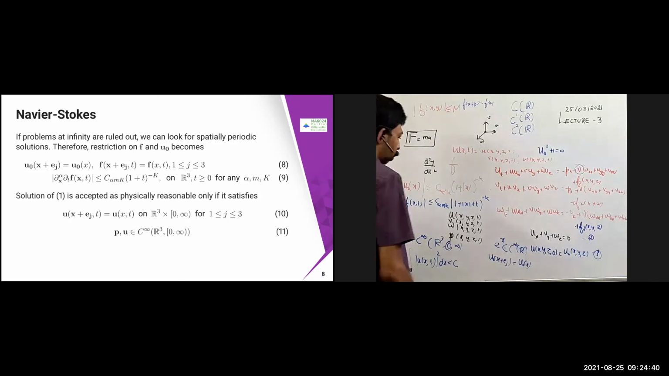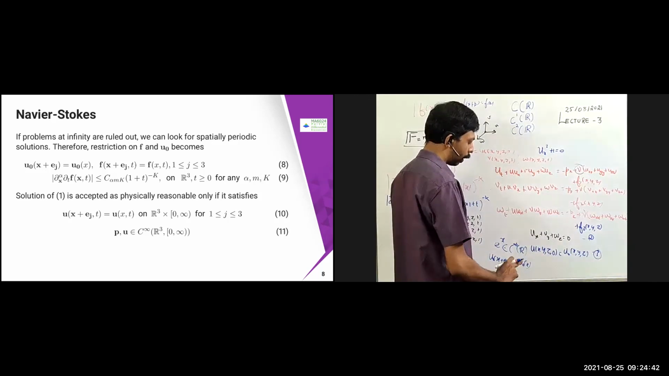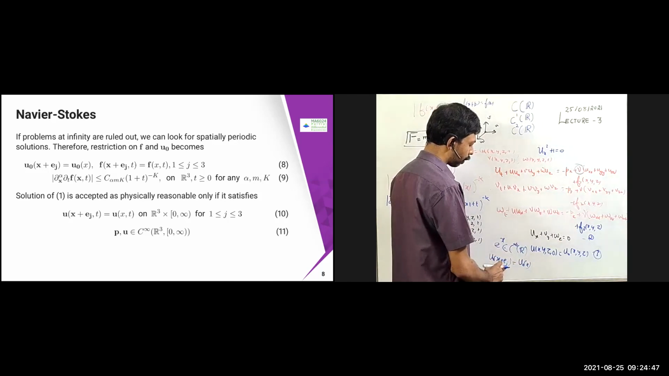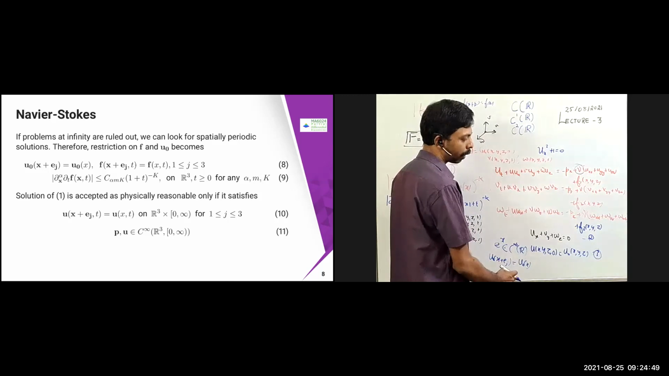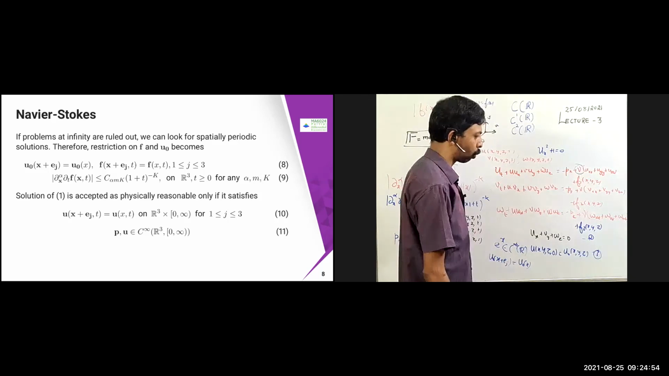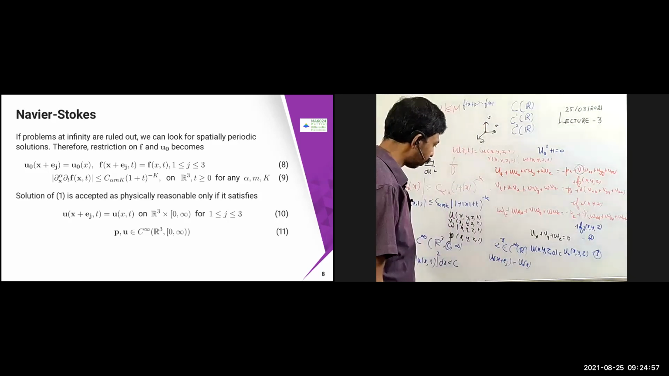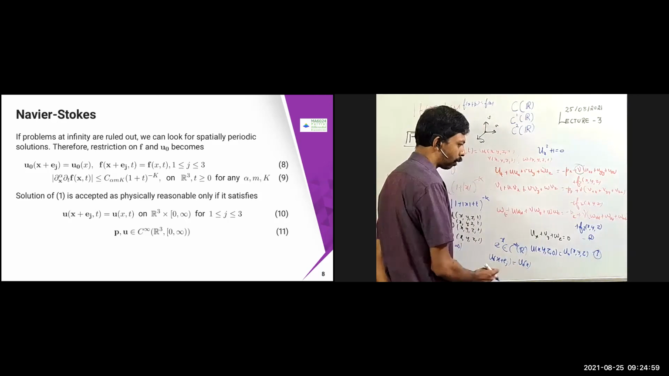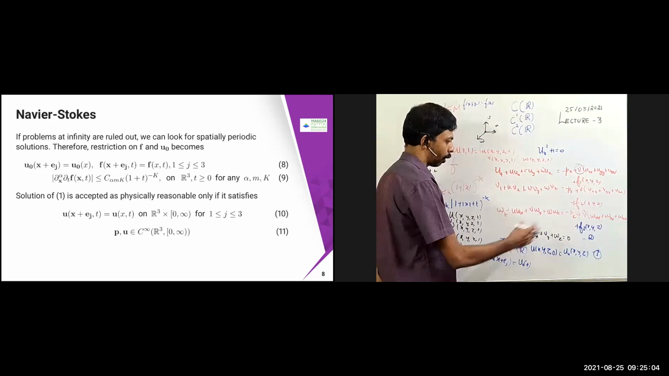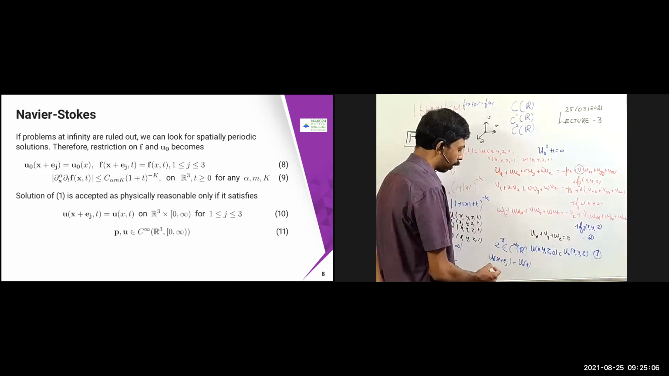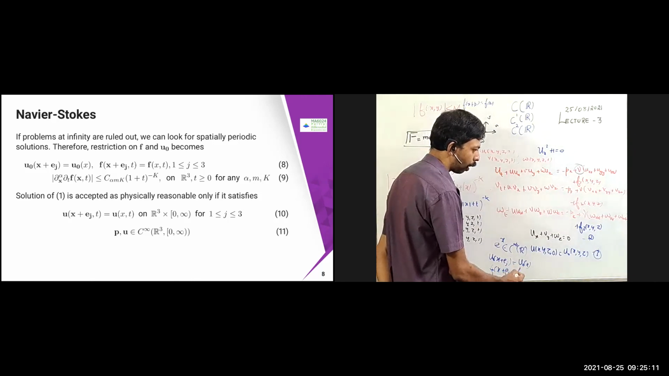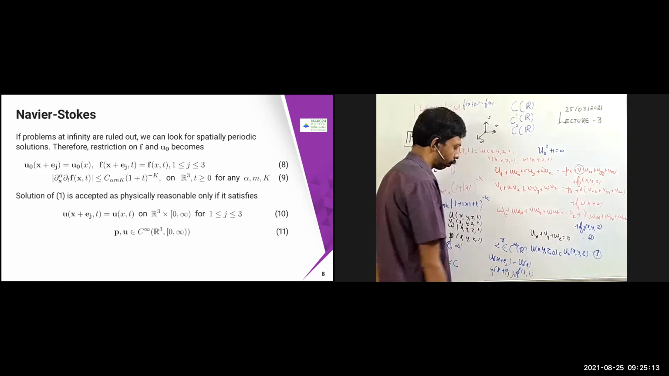Here x plus e_j means x plus e1, y plus e2, z plus e3. That's what I mean here. x plus e_j equal to u naught of x should be there. Similarly, you can put y plus e_j equal to u naught of y, z plus e_j equal to u naught of z. So I'm just simply writing that. Similarly, you can say the same thing for f of x plus e_j equal to f of x, t. So this is also the same thing.